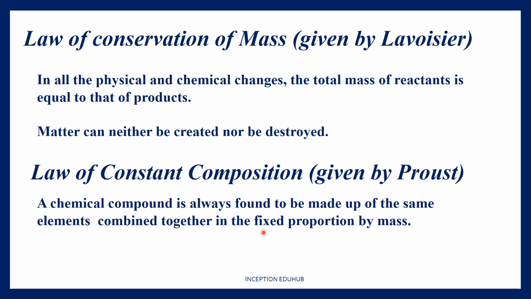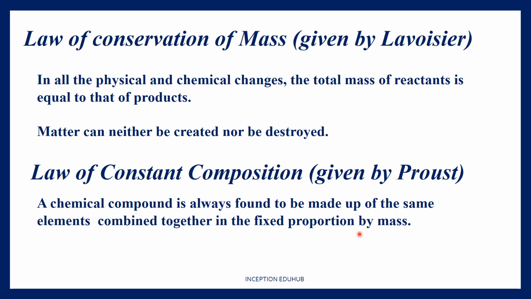What it means is, if I take a sample of pure water in, say, Baroda, and if I take a sample of pure water in any other country, or maybe from any other city, the proportion of hydrogen and oxygen in that pure water is always going to be the same. That is 1 by 8 of mass.